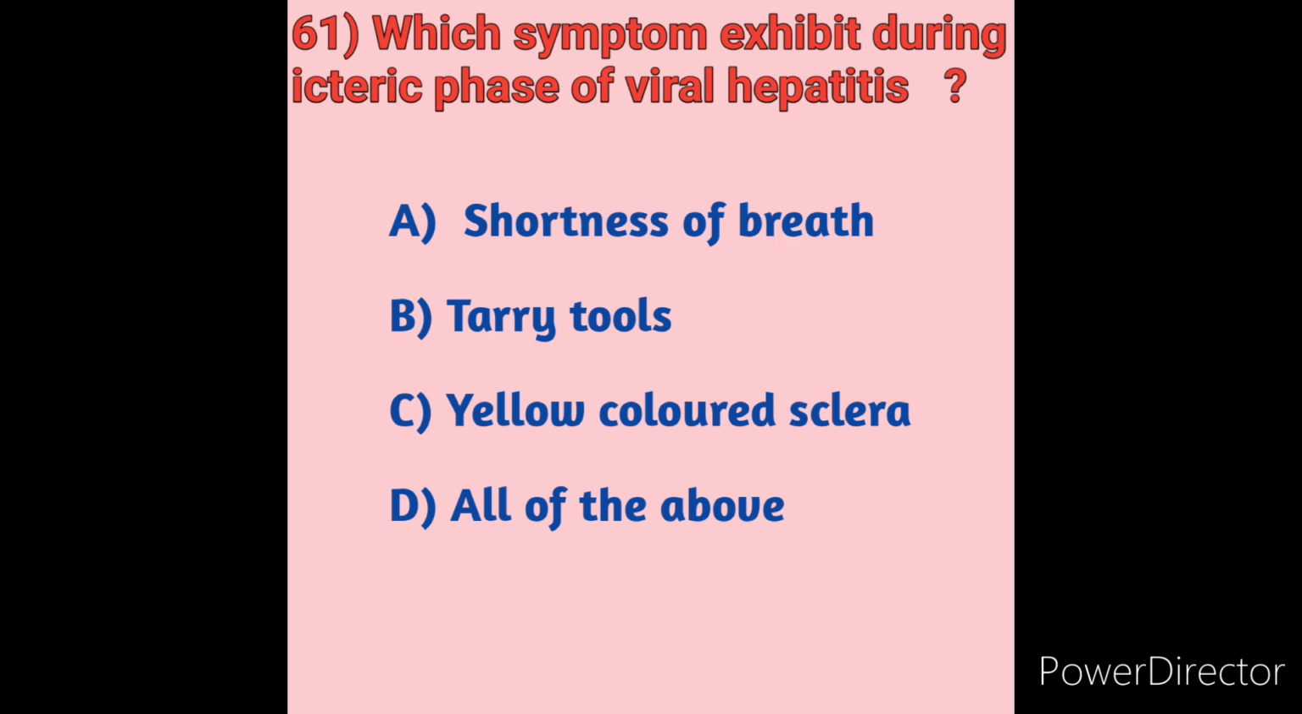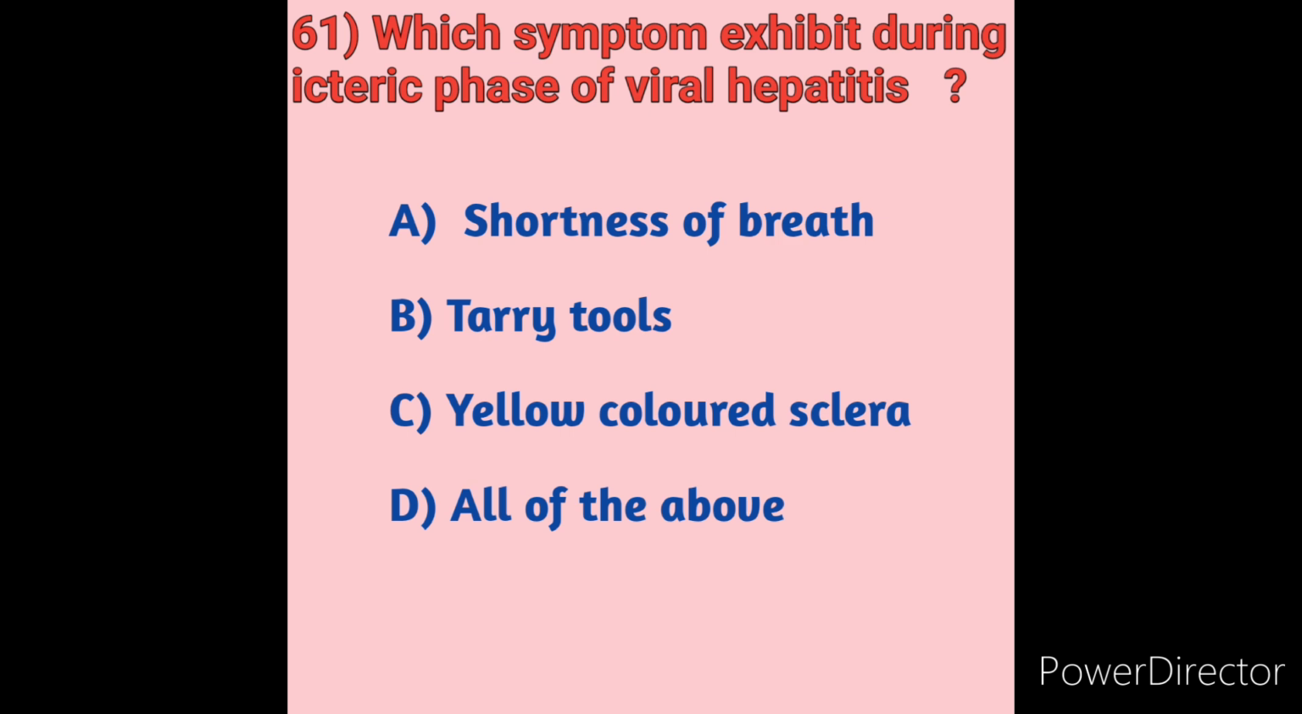Hepatitis A and E viruses typically cause acute infections. The hepatitis B, C and D viruses can cause acute and chronic infections. Patients may also report yellowish discoloration of their sclera, called icterus, and or skin. It is called jaundice. Dark colored urine and light colored stools occur during the icteric phase. So during the icteric phase we can see jaundice, the yellowish discoloration of the sclera or skin. So option C is the correct answer.